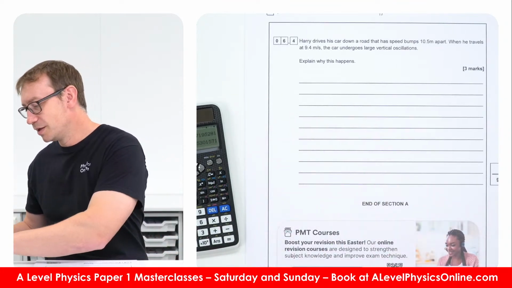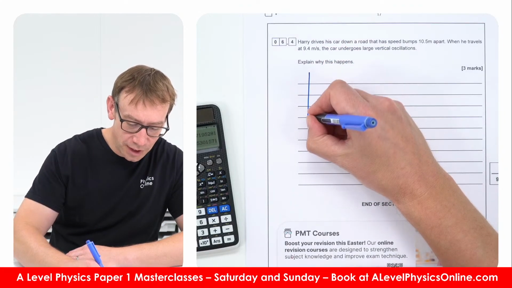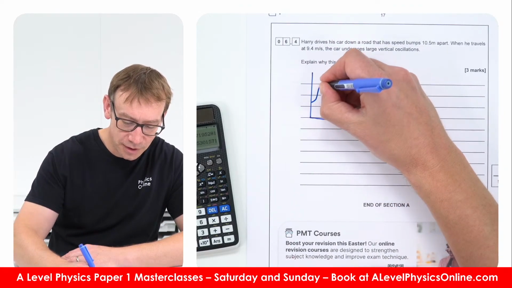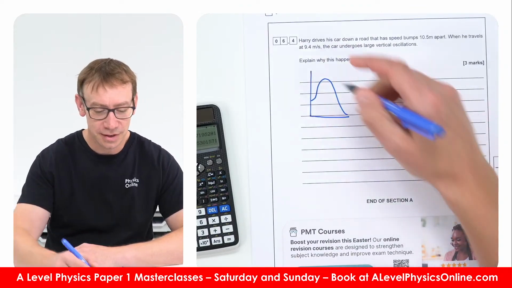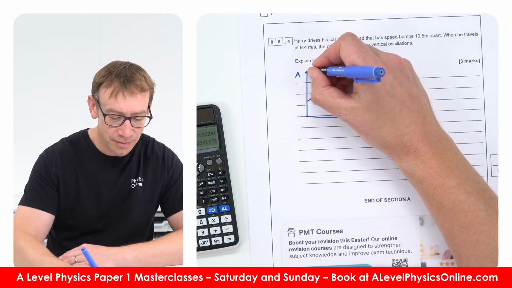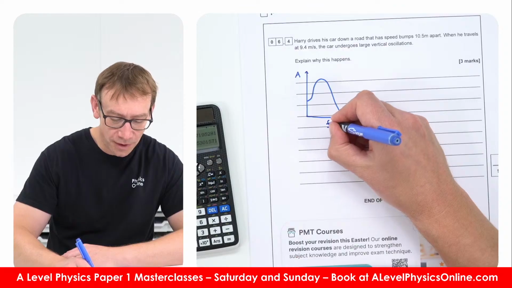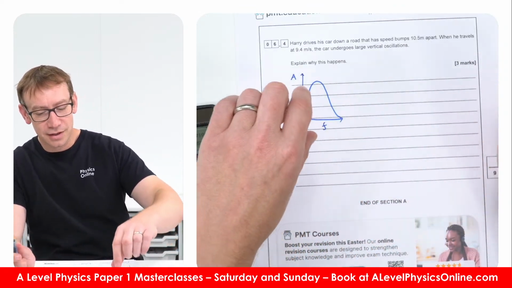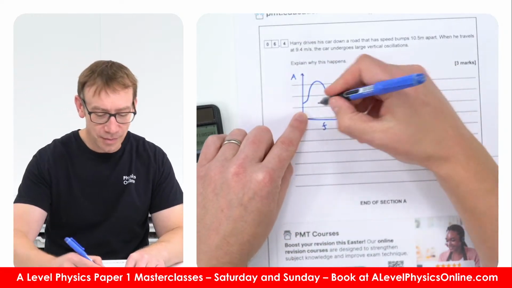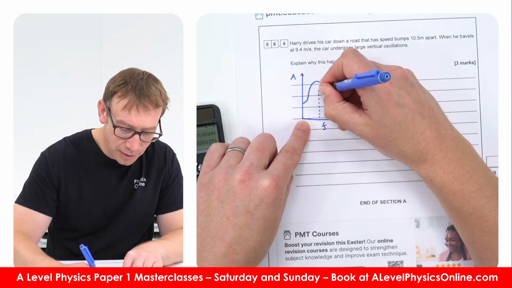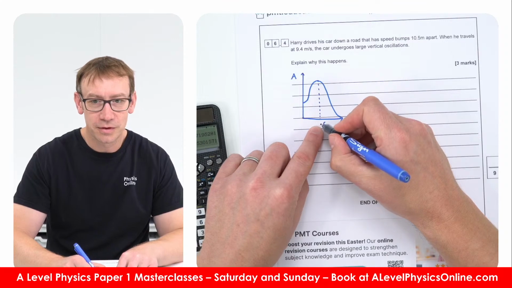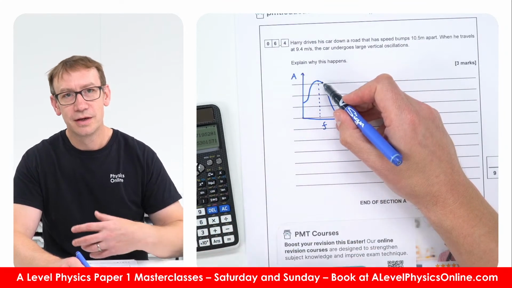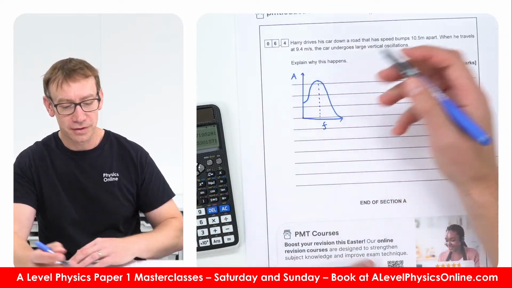So with this question, if you get an explanation question, then I think it's really important that you can still draw in a diagram. If you draw a diagram that shows something resonating, where you have the amplitude of the maximum oscillation against the frequency of the driver, this is the kind of thing that you need to think about. If the natural frequency is equal to the driving frequency, we're going to get maximum energy going into the system, and we get resonance.